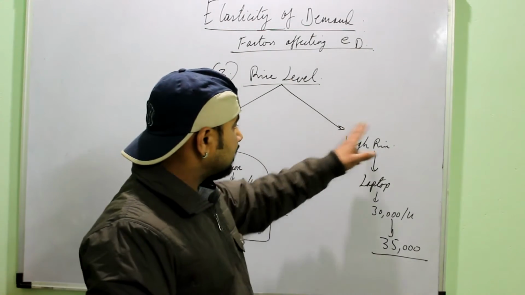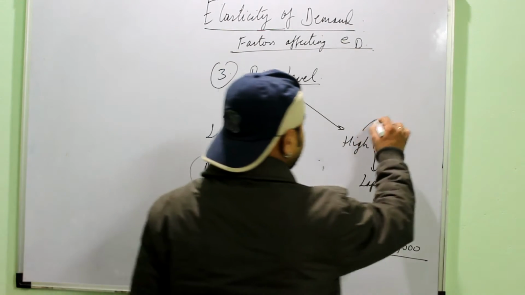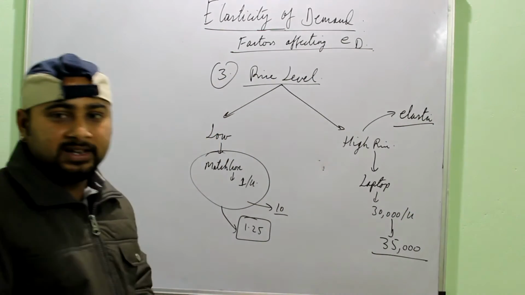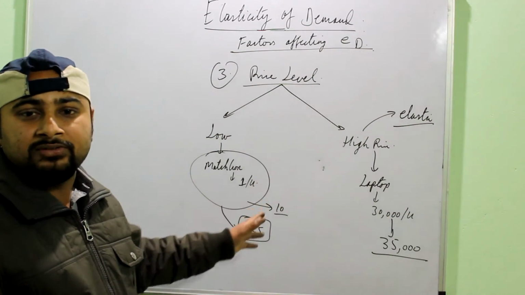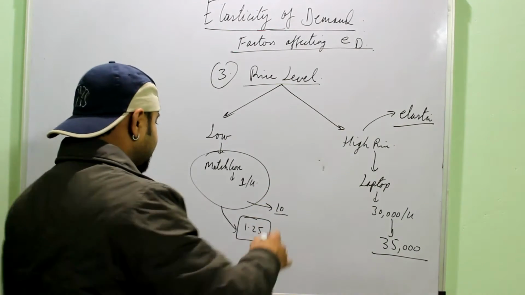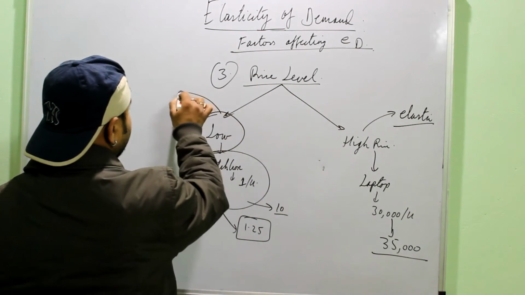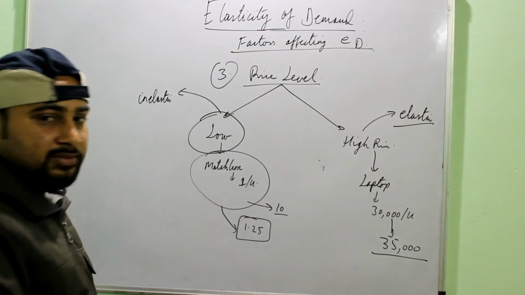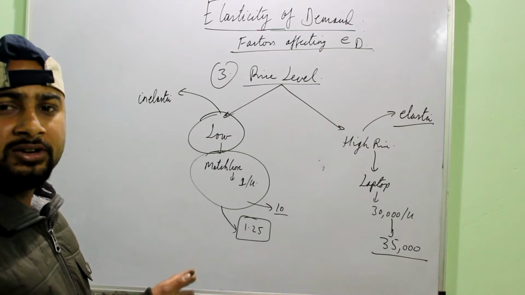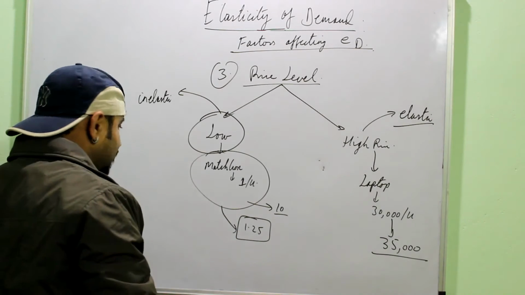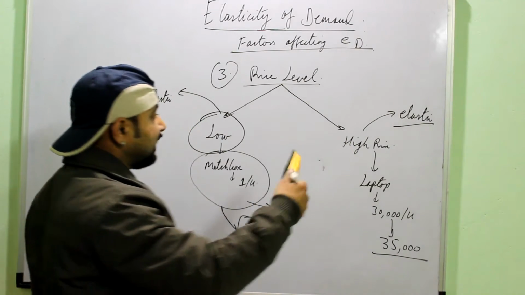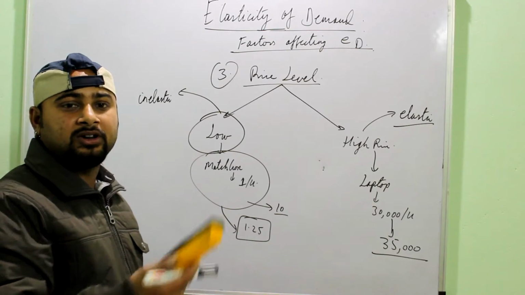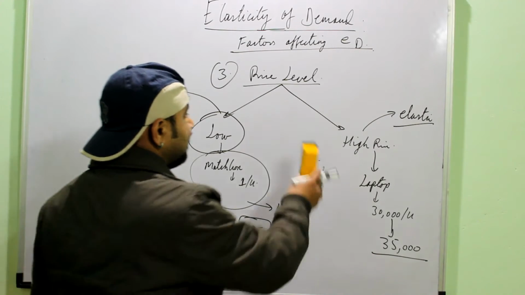So here, for the high price commodities, the demand is elastic, because change in the prices of these commodities affect the consumer's budget. It's a bigger amount of income, bigger amount of money, right? But here, for the low priced commodities, the demand is generally inelastic because changes in the price of these commodities do not affect the consumer's budget, or consumer's income. Actually, the explanation of the next 2 points is also based on this logic only, whether it affects the consumer's pocket or not, right? So you have to understand it.